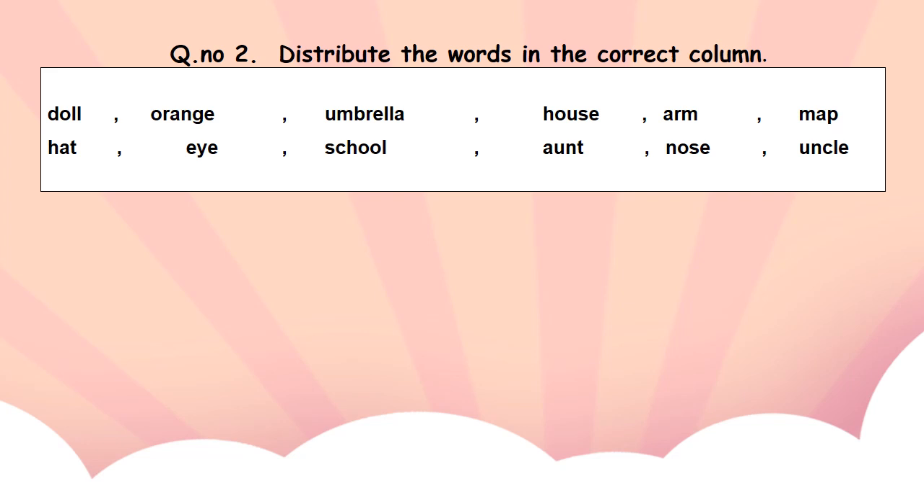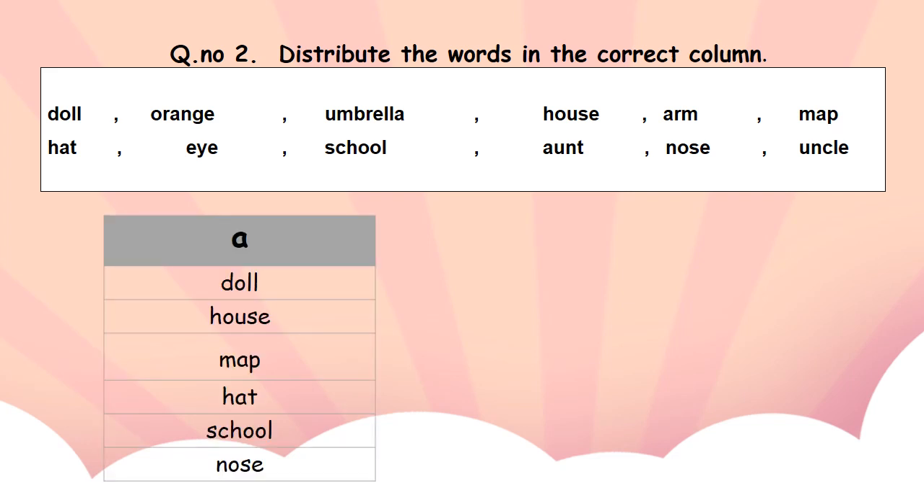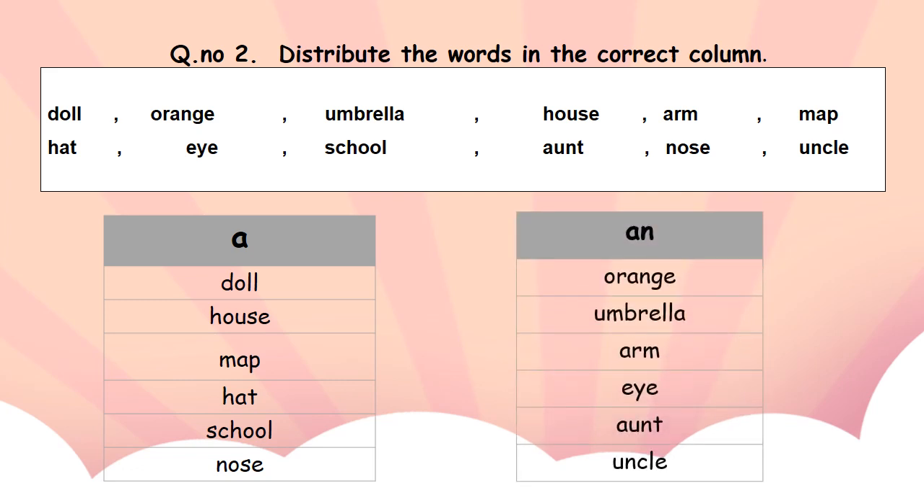Let us check your answers. A doll, a house, a map, a hat, a school, a nose. Now you're going to choose the nouns beginning with the vowel sound and write them under the column of article an. Let us check your answers. An orange, an umbrella, an arm, an eye, an aunt, an uncle.